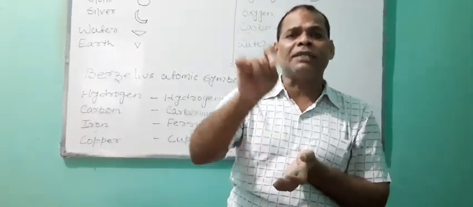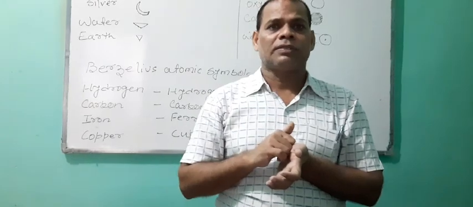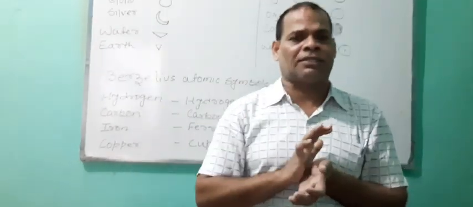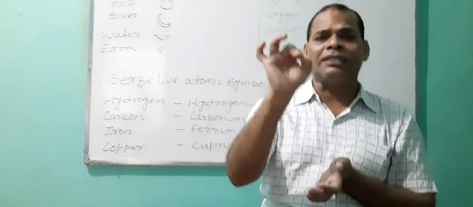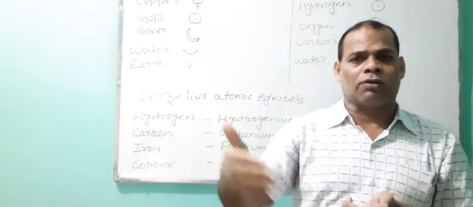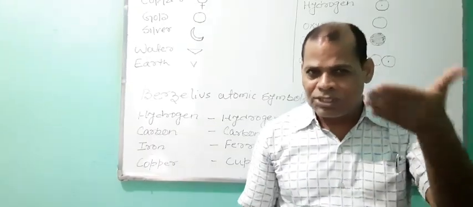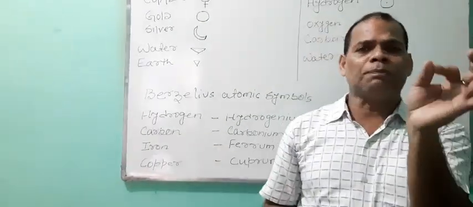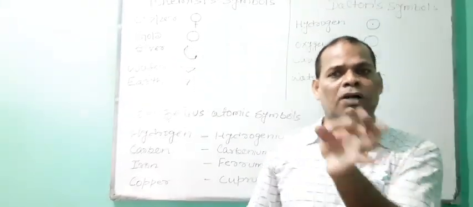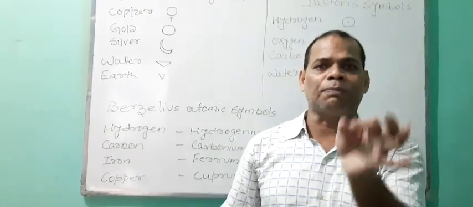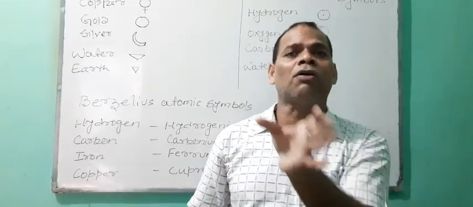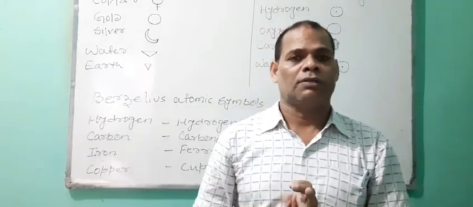It represents the definite mass of an atom. It represents a definite number of moles, which we will study later on. So once again, the significance of a symbol: it represents the name of the element, a definite number of atoms, a definite mass of an atom, and a definite number of moles.